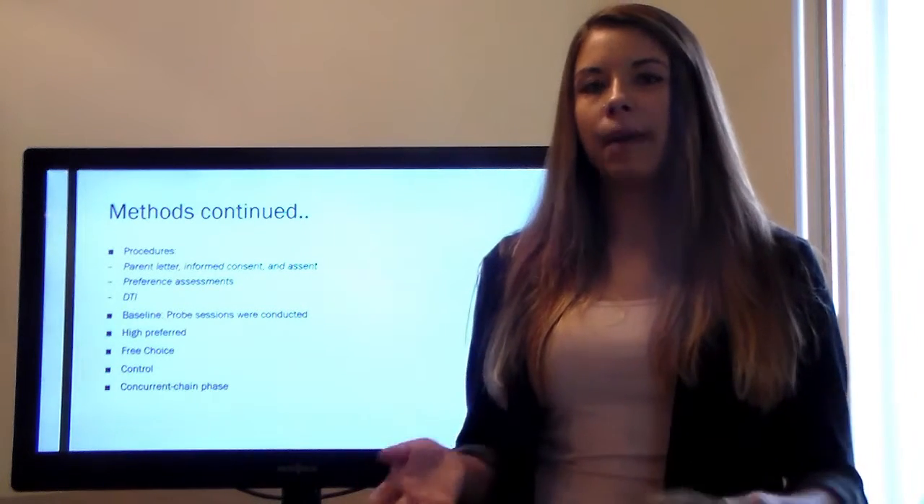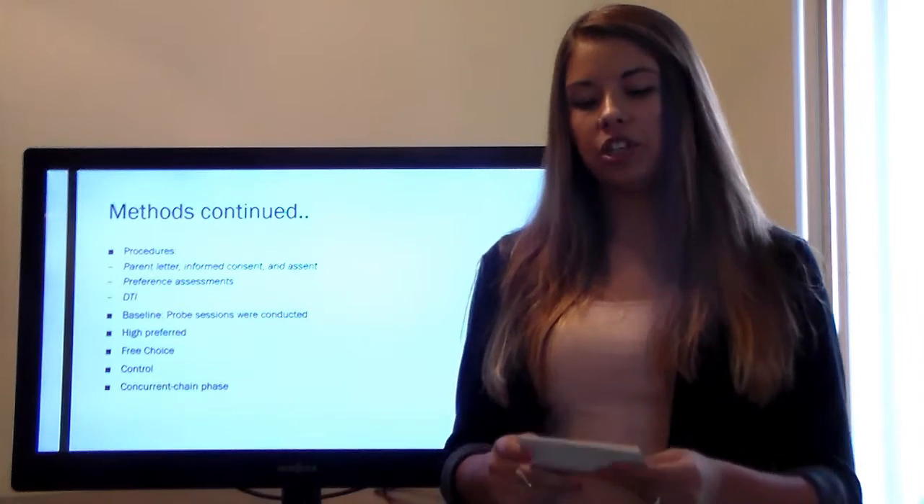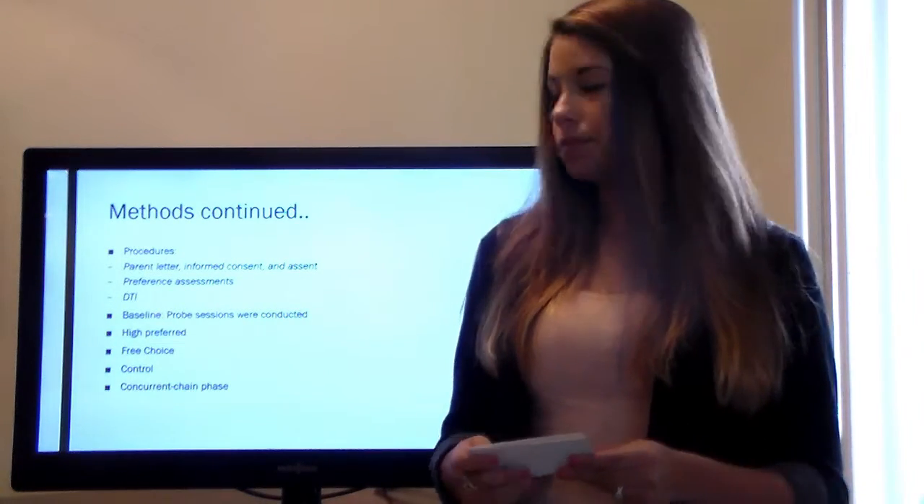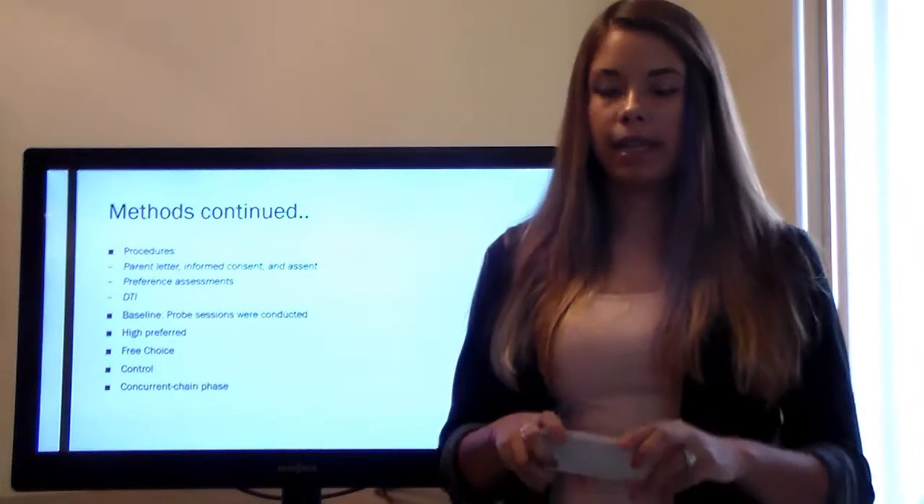The type of teaching procedure that was used was discrete trial instruction of receptive identification. As you know, DTI is a primary teaching procedure that we use when teaching children with autism in order to individualize and simplify the steps. Next, I'm going to go over my conditions.